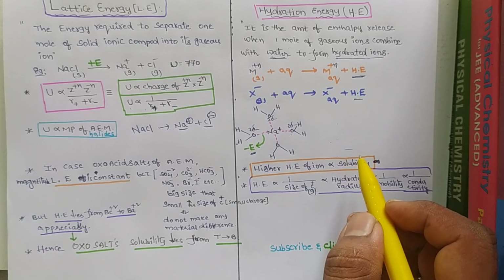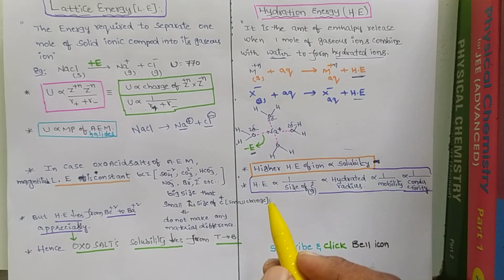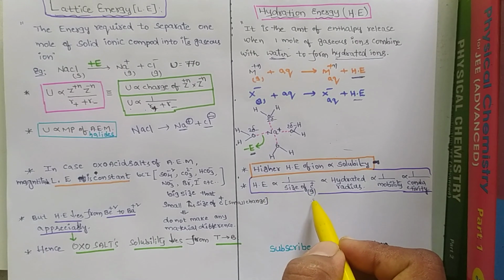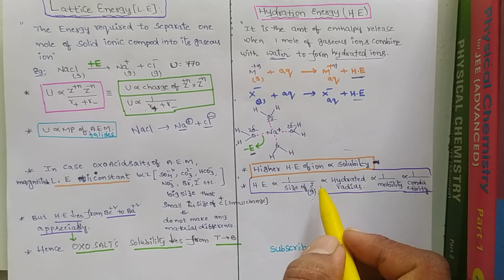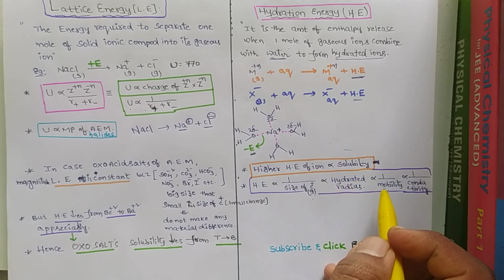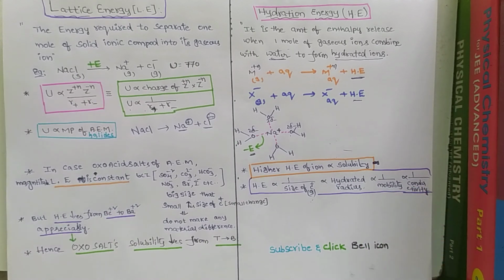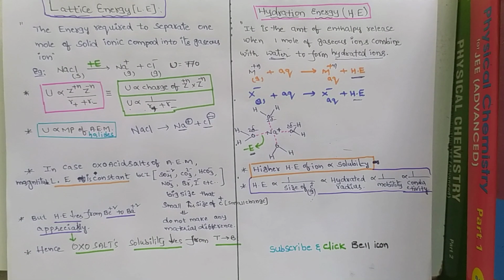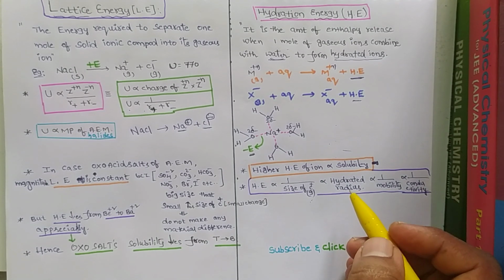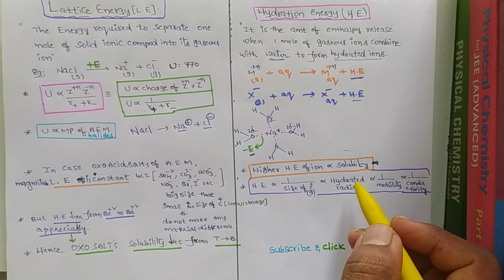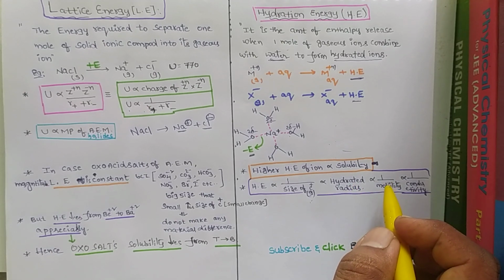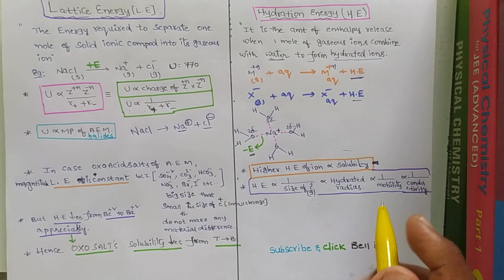The more the hydration energy, the more the solubility. Hydration energy is inversely proportional to the size of the cation. If it is more hydrated, the radius is larger, the mobility is less, and the conductivity is less. Top to bottom, hydration energy decreases, so the hydrated radius decreases. When the hydrated radius decreases, mobility increases and conductivity increases.